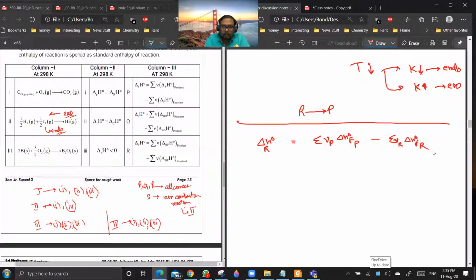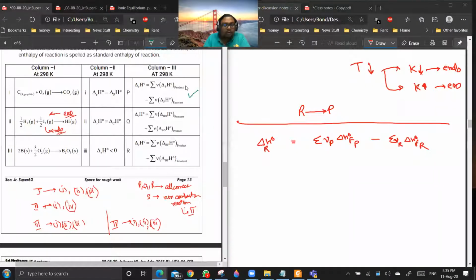Are you getting a point? That is correct? Yes or no? So this is always correct. No matter what is given in column 1 or column 2, it is always correct. Universally correct.